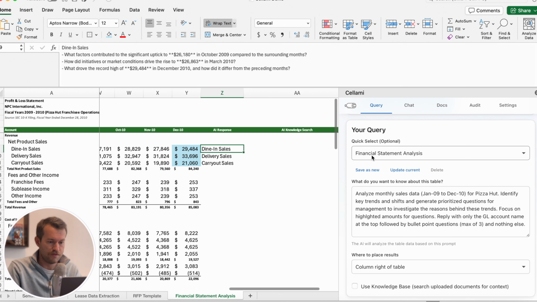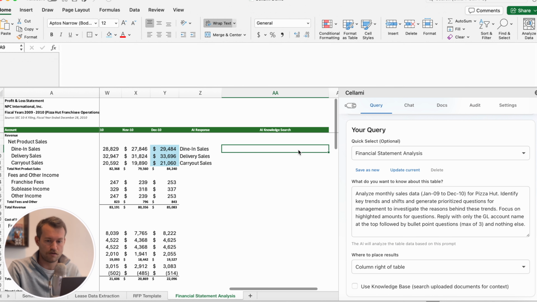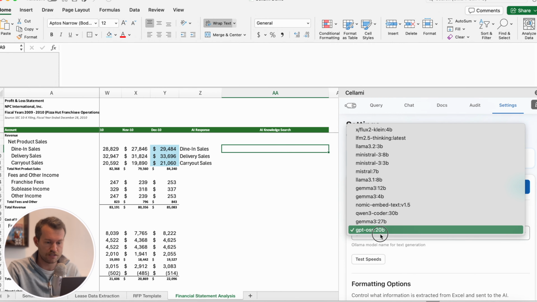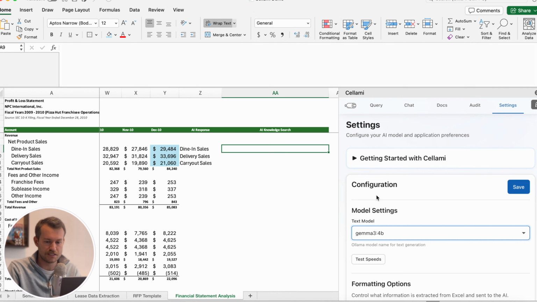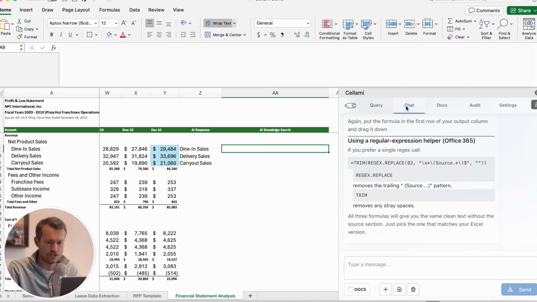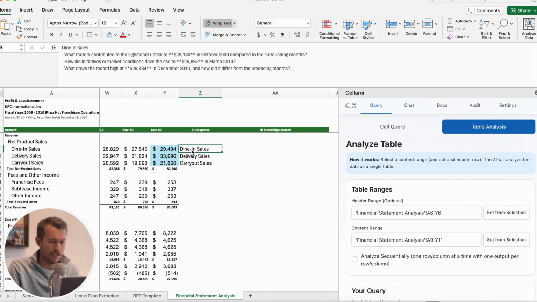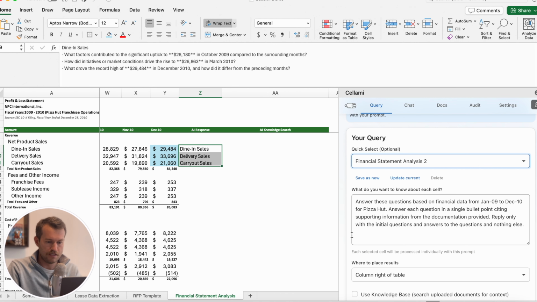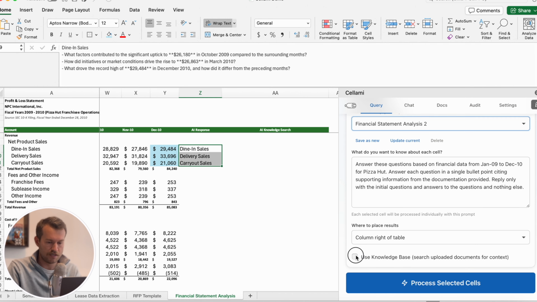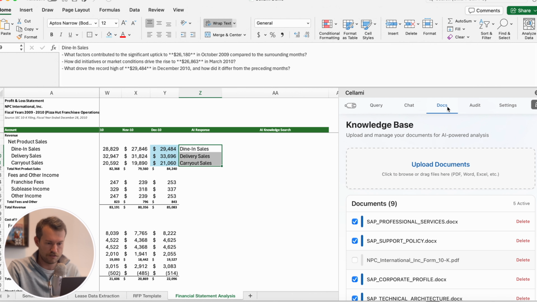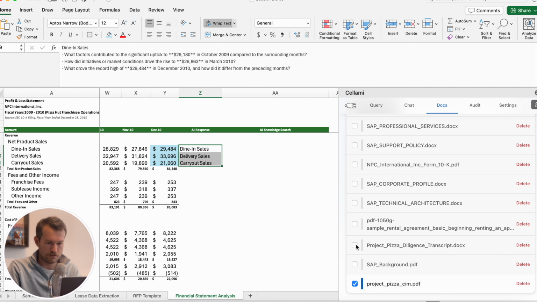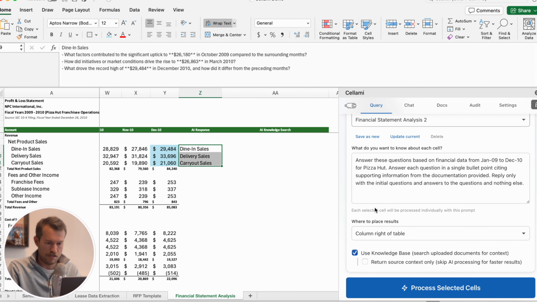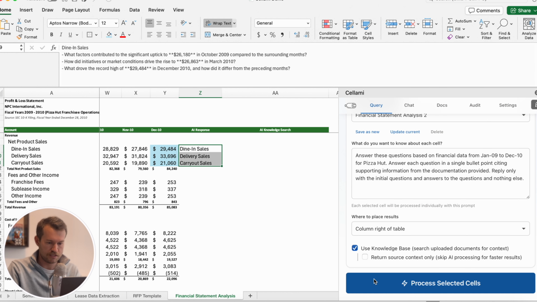So now that I've used my more intensive model, which takes a little bit more time to process, I'm going to switch back to my simple model and continue the analysis. And I'm going to switch back to a cell query as well and a new prompt that's essentially going to look at and use my knowledge base. And let me update my documents. And now let's process that.